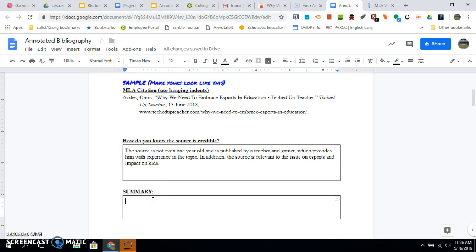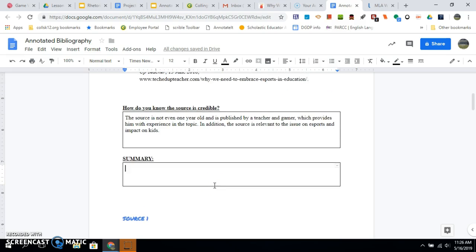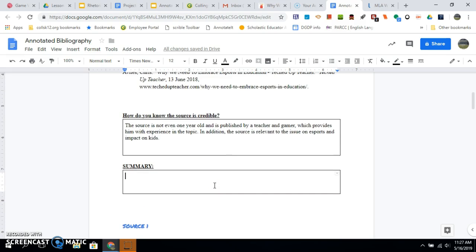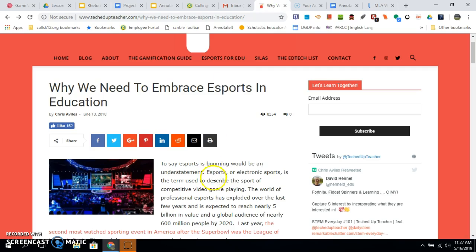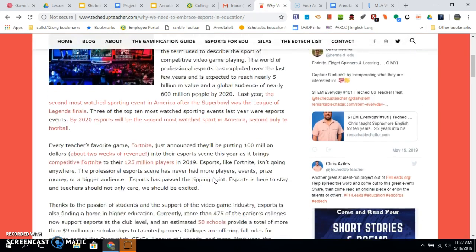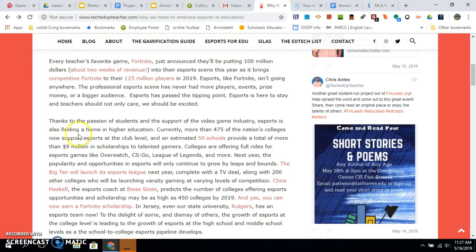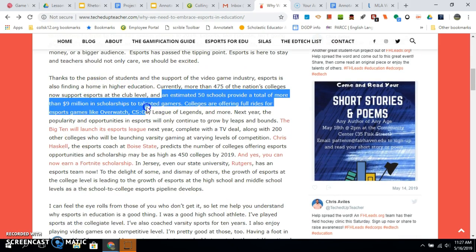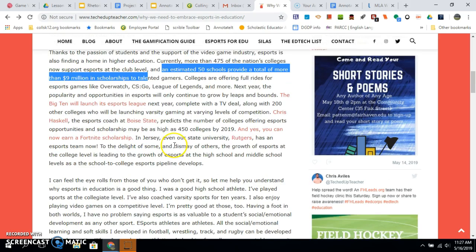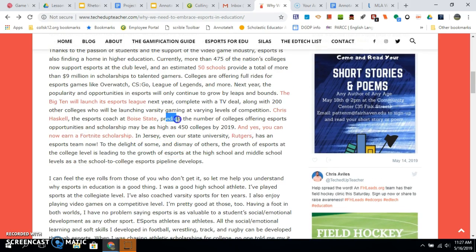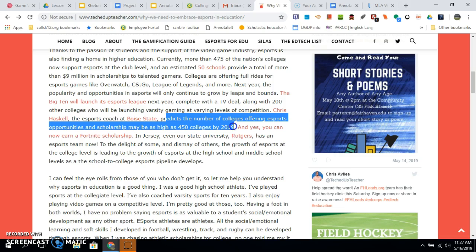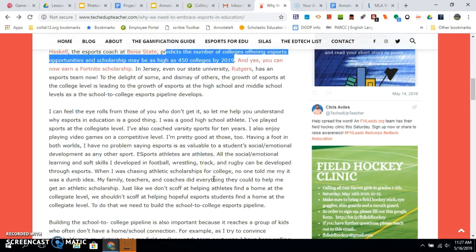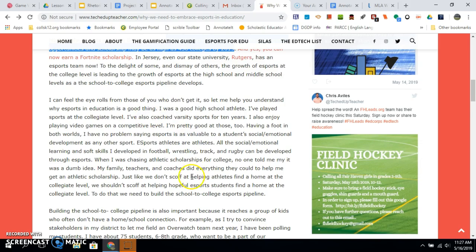Now summary. This is where I'd go and summarize and say, hey, why is it relevant to my paper? Having read this, he talks about the fact that there are colleges, 50 schools, that have given $9 million in scholarships. There are leagues, 450 colleges by the end of this year. Rutgers has one. So this does kind of say, hey, this is not going away.